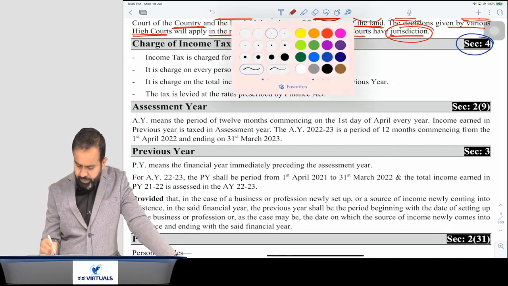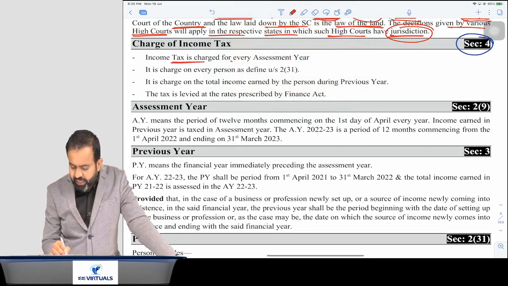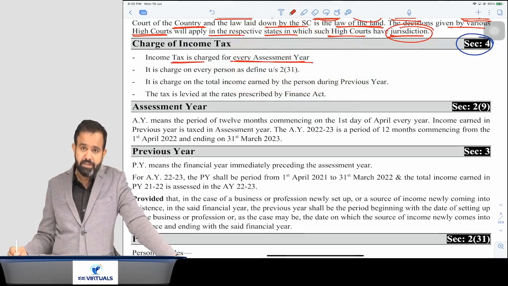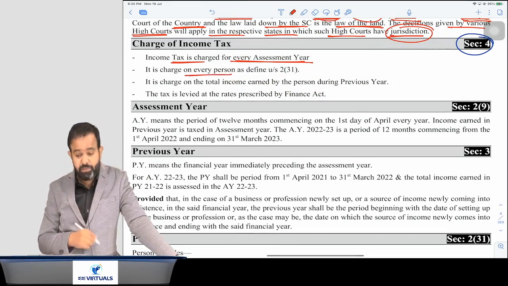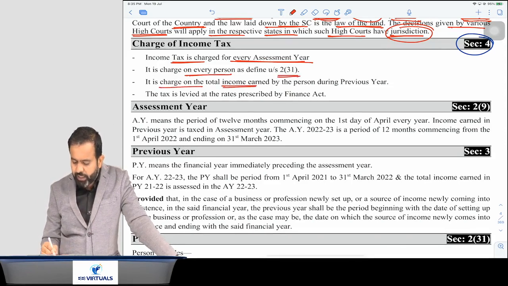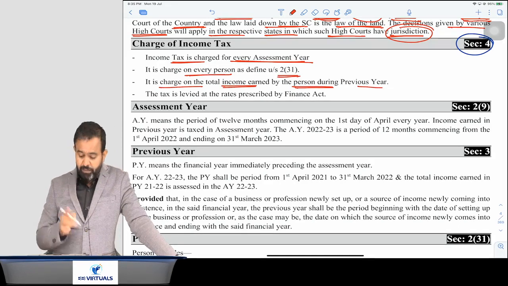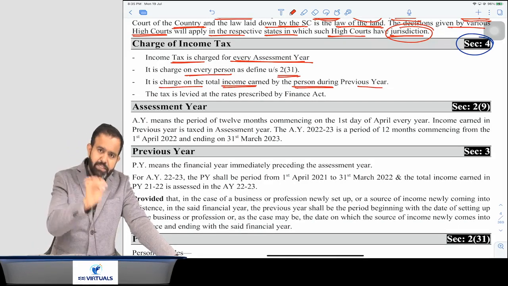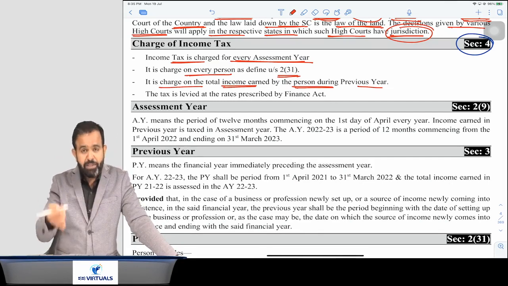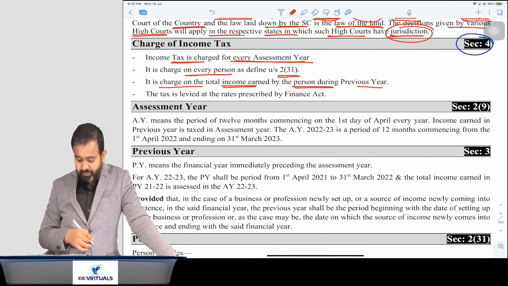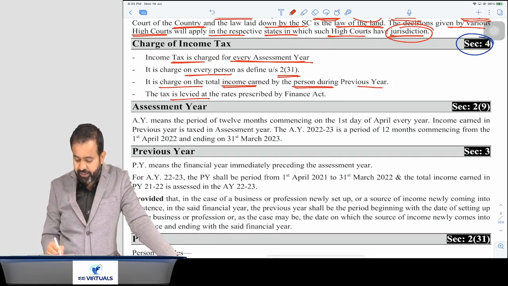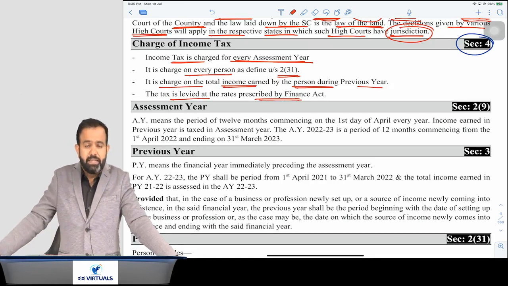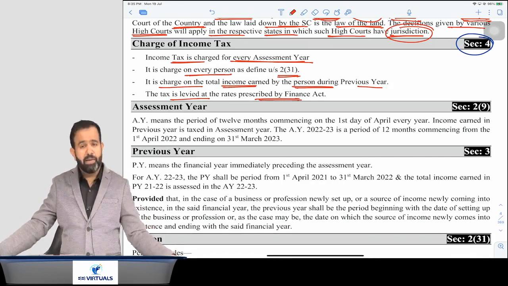This section says that income tax is charged for every assessment year. It is charged on every person, defined in section 2 clause 31, and it is charged on the total income earned during the previous year. Means income tax is charged in every assessment year on every person, on the income earned during the previous year, and the tax is levied at the rate prescribed by the Finance Act.